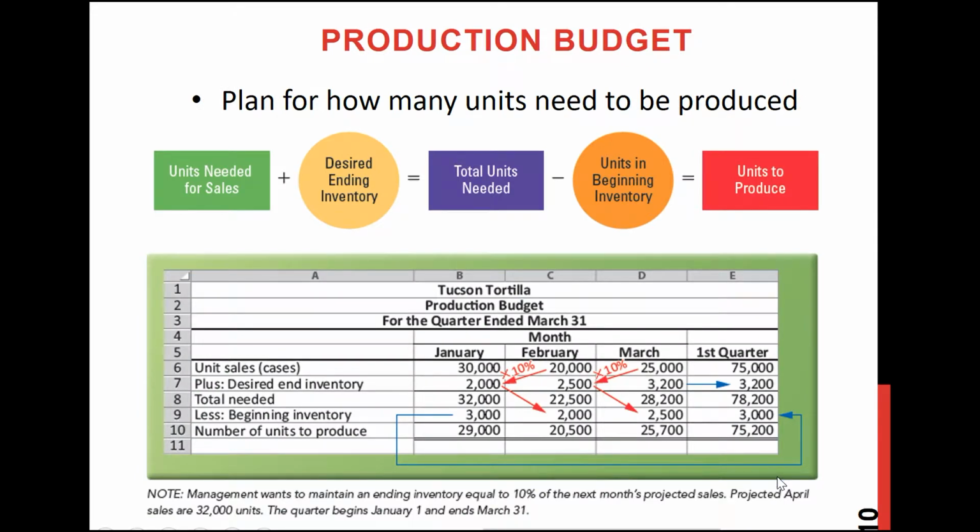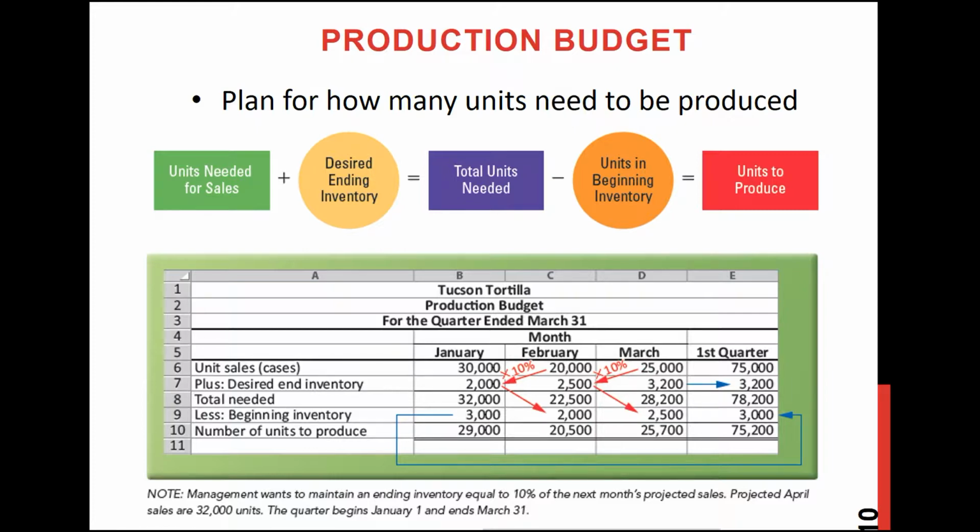Now let's see the production budget. Okay, so production budget is basically based on your sales budget. Remember, this production budget is always in units, and this budget tells you how many units you want to produce.